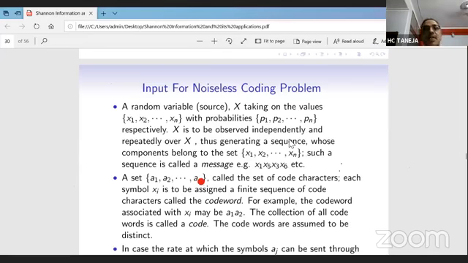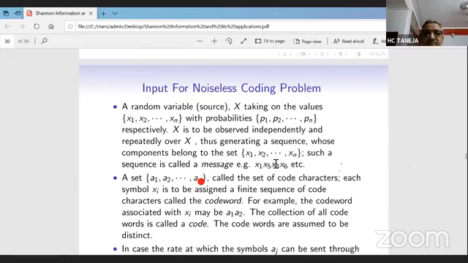We have formed a code word for X1, a code word for X2, and a code word for Xn. All these code words form a code. For example, a standard code is the ASCII code, but in the ASCII code every code word has the same length. Here we are assuming that the length can be variable also. In general, it is variable length.